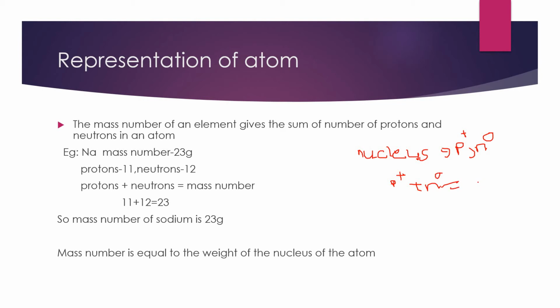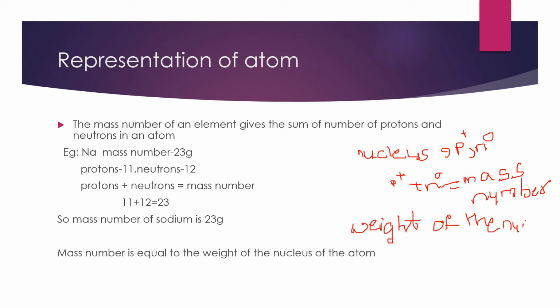So the weight of the nucleus is equal to the mass number. The weight of the nucleus of the atom gives the mass number. How is the weight of the nucleus calculated?